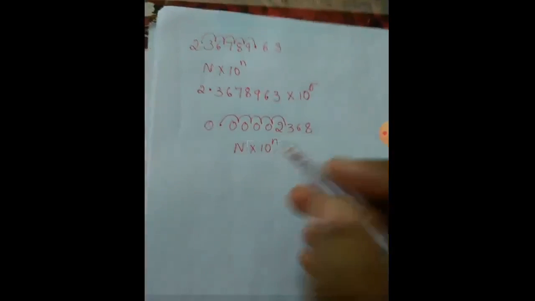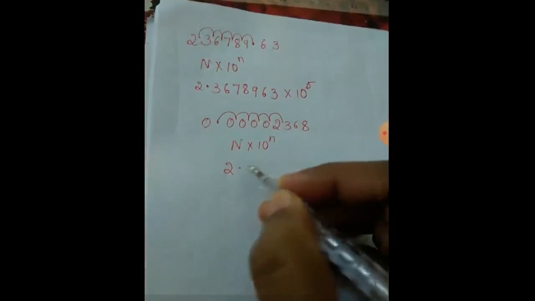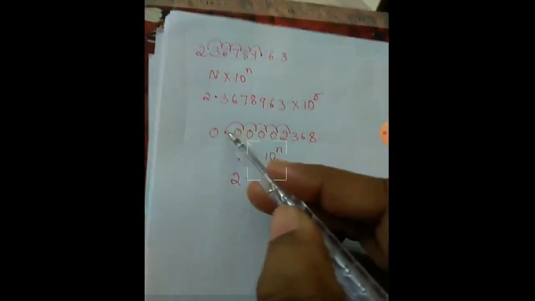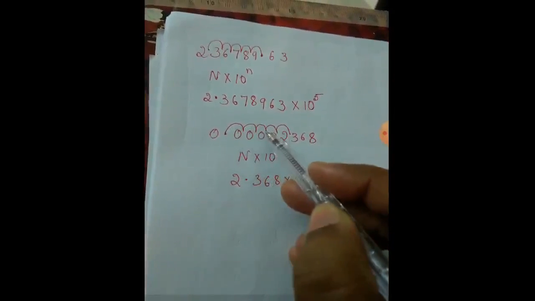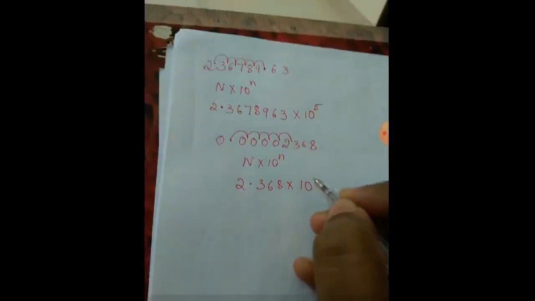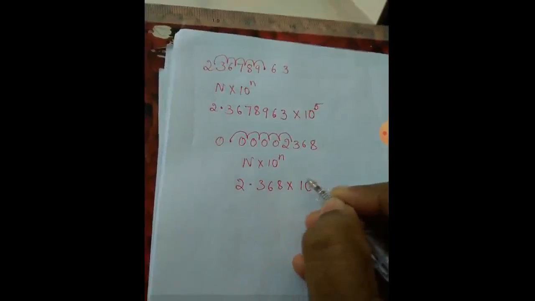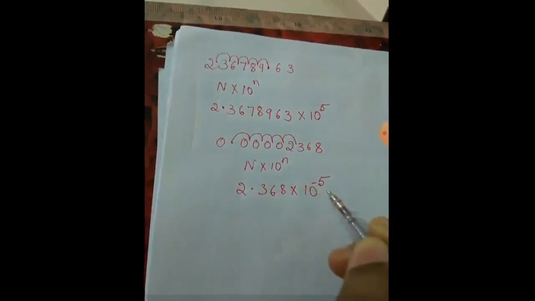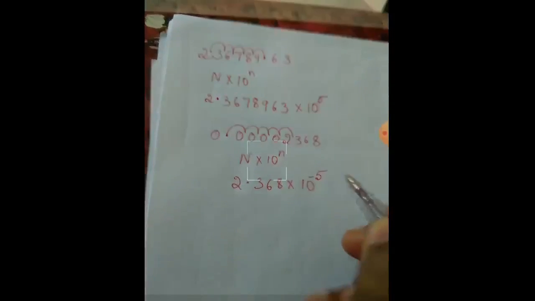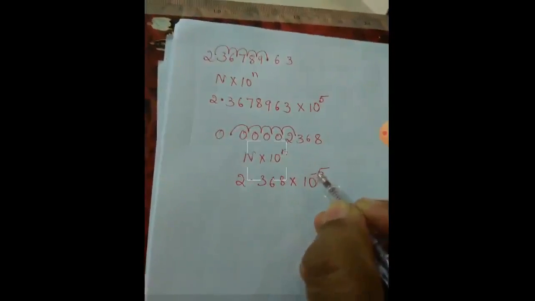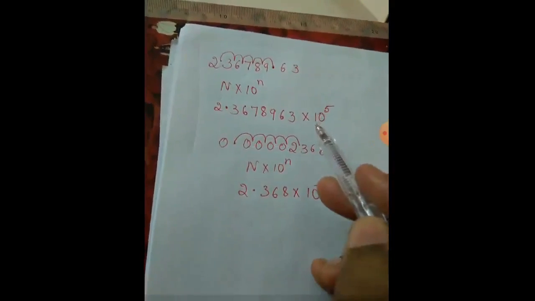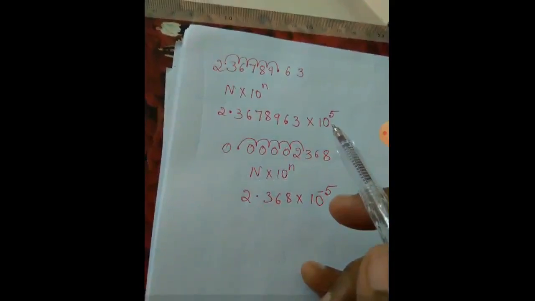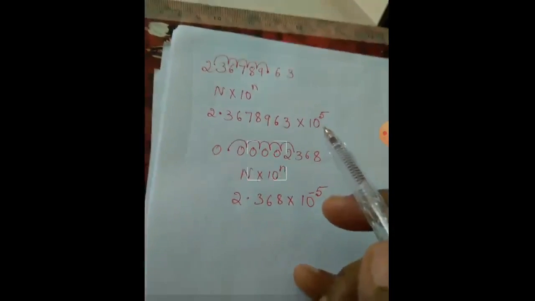So here I will write 2.368 into 10 to the power. Now how many places did I shift the point? 1 2 3 4 5. So since it is to the right side, I will write as a minus 5. If point is shifted to the right side, it is written with a minus sign. Here in the above, point is shifted to the left side, so it is written with a plus.